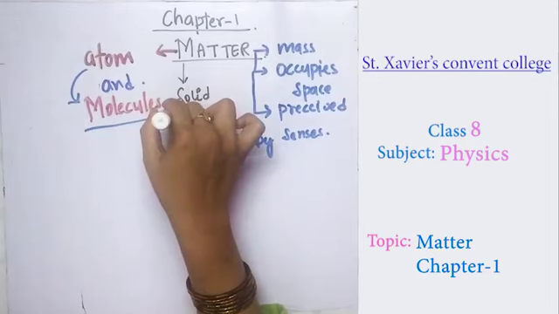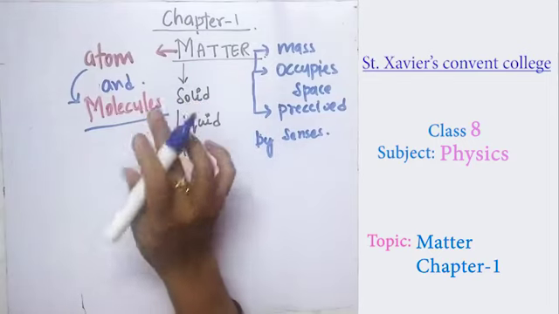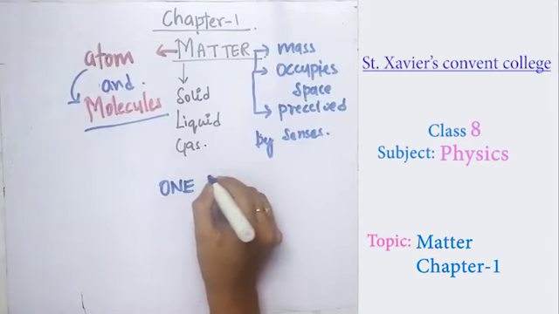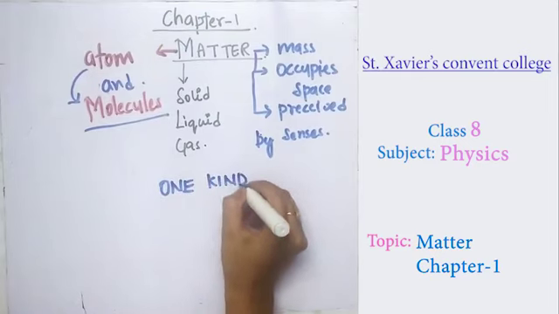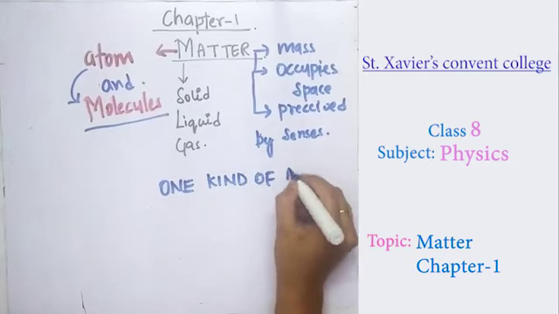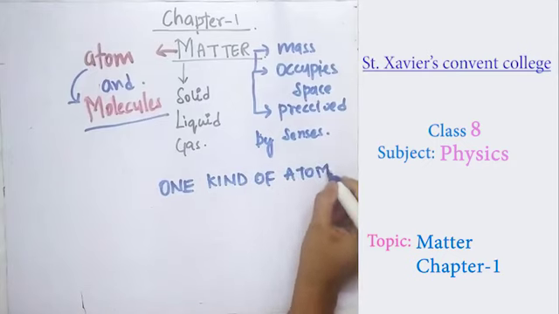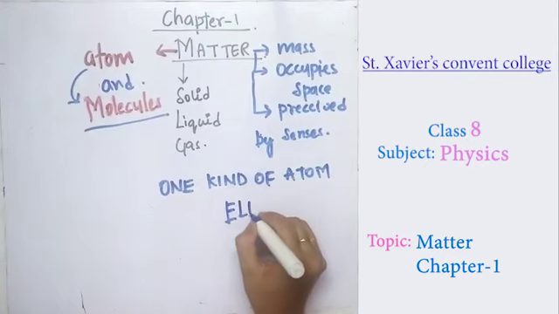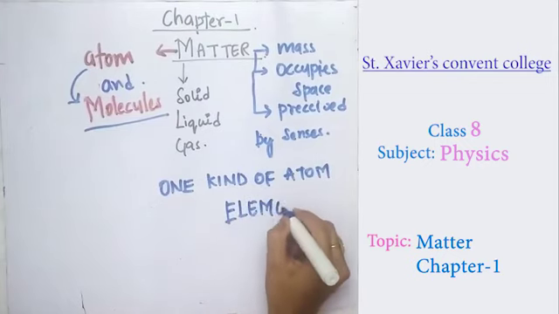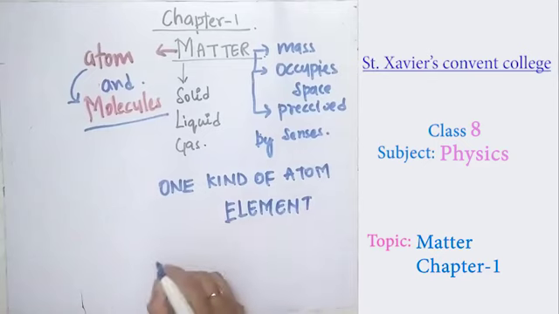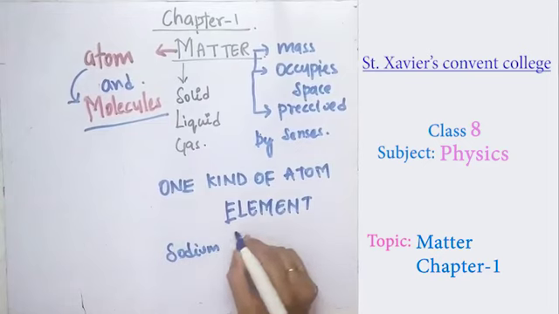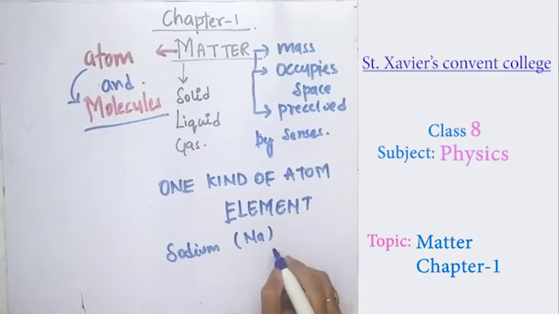If you are talking about one kind of atom, that single kind of atom is known as an element. One single kind of atom is known as an element. For example, sodium.